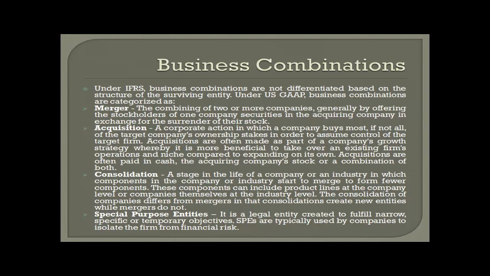Key attributes of the pooling method include: two firms are combined using historical book values. Operating results for prior periods are restated as though the firms were always combined. Ownership interest continues. The firms' accounting bases are eliminated. Note that fair values played no role in accounting for a business combination using the pooling method. The actual price paid was suppressed from the balance sheet and income statement. Analysts should be aware that transactions reported under the pooling method prior to 2000 will remain reported by that method.